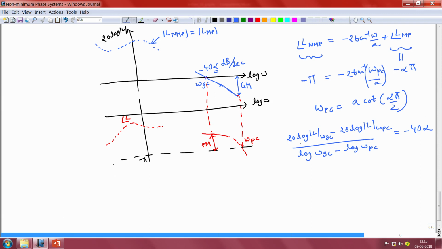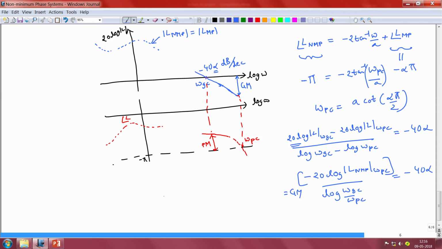Now we know that 20 log of magnitude of L at omega Gc is equal to 0. So this term here is going to be equal to 0. So we would have that minus 20 log of magnitude of LNMP at omega Pc, divided by log of omega Gc by omega Pc, is going to be equal to minus 40 alpha, and by definition minus 20 log of the magnitude of LNMP at omega Pc is equal to the gain margin.